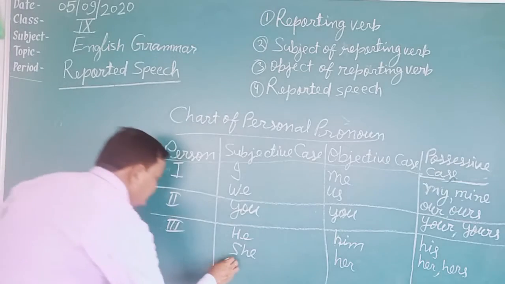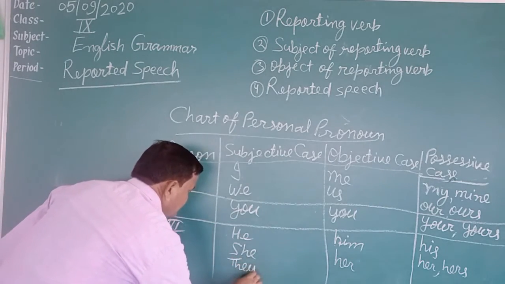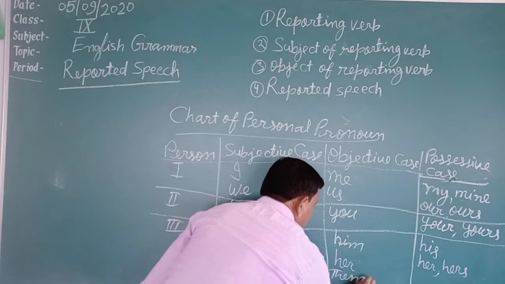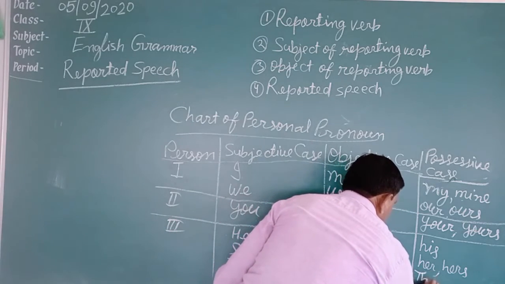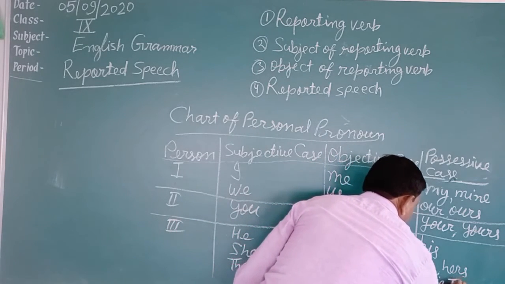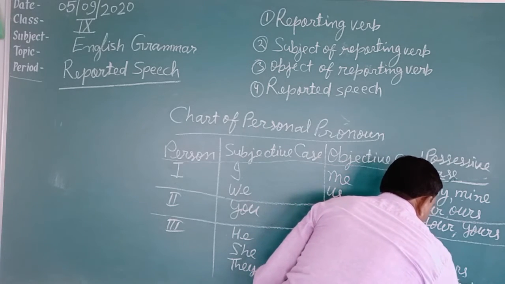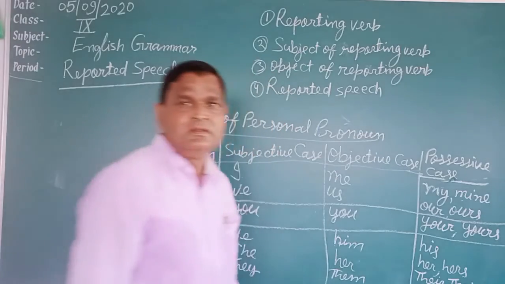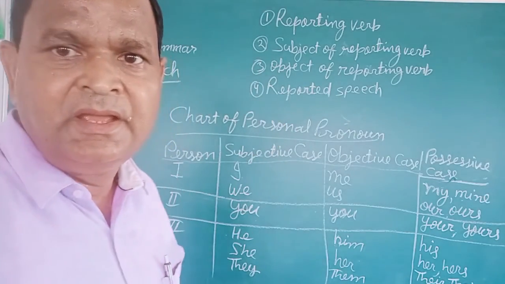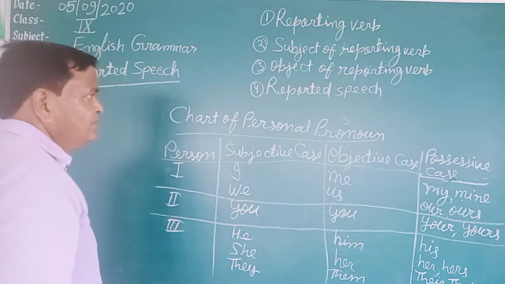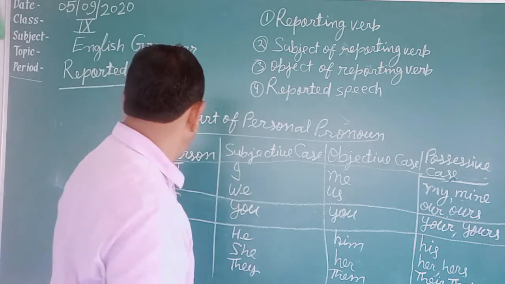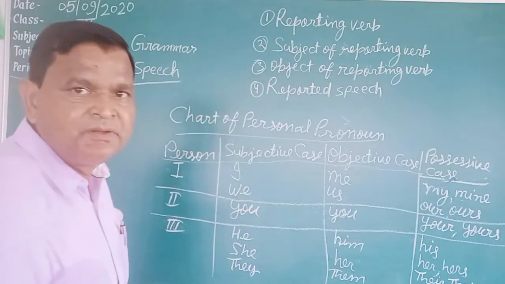Then they: subjective case they, then them, then their, then theirs. You have to write they, them, their, theirs. And one is left: it, its.